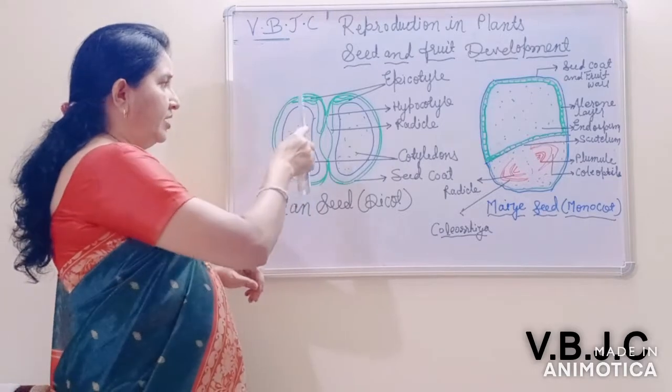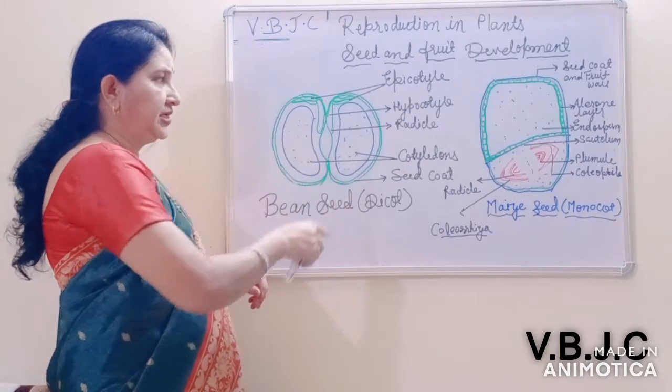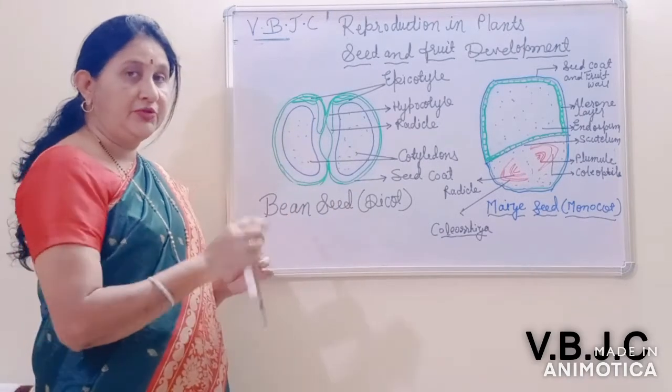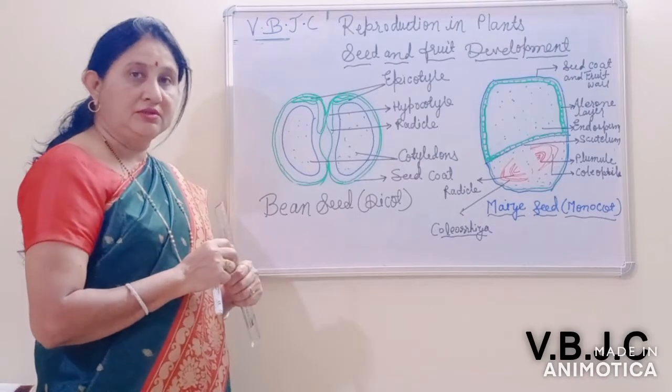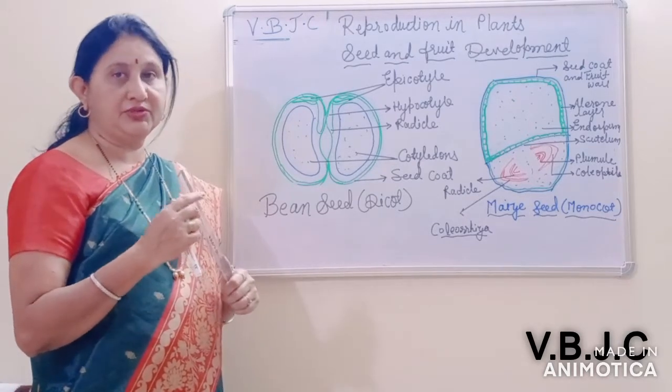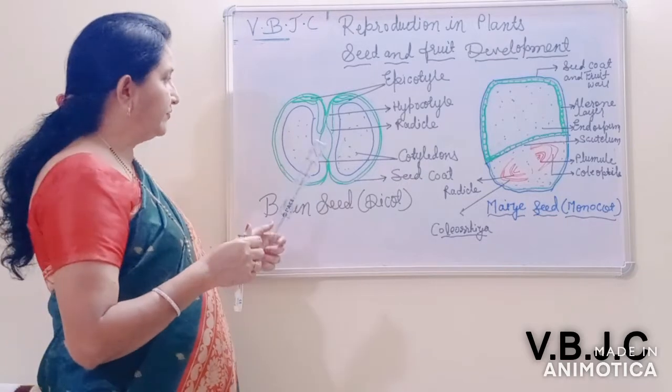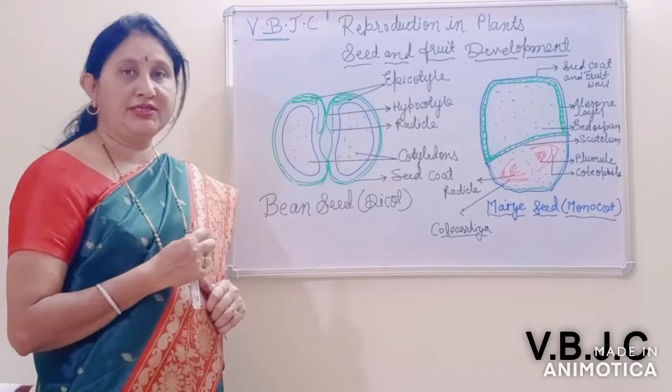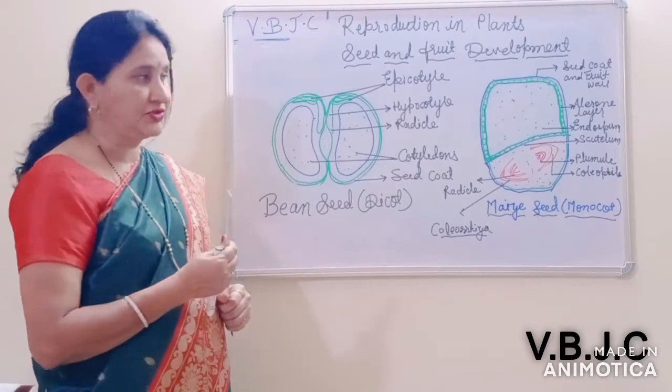You know that during fertilization the integument, the wall of the ovule, the ovule is converted into the seed, and the ovary is converted into the fruit.